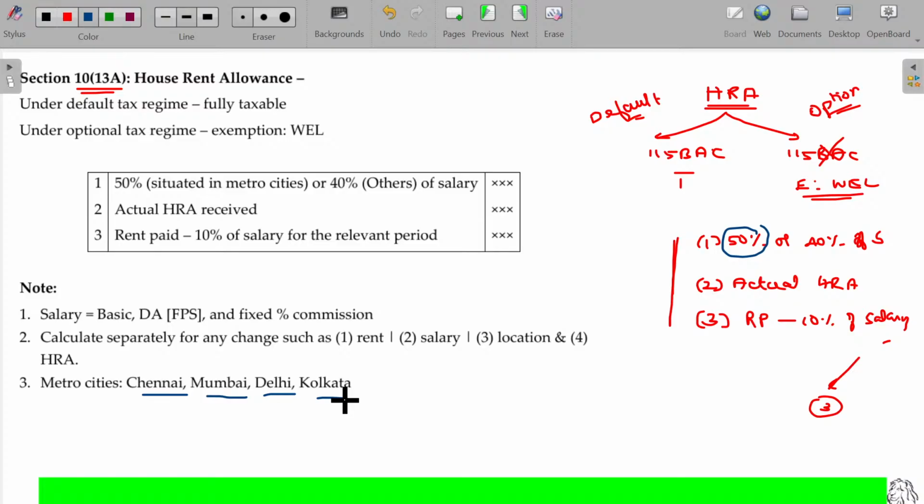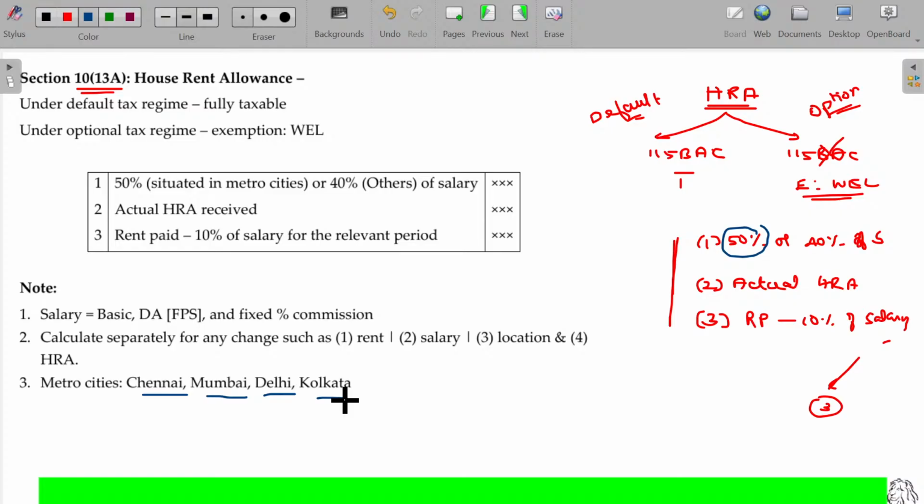50% or 40%: if the house property he occupies is in a metro, then 50% of salary will be taken, else 40%. Where he occupies is the matter. Where he is employed is not a matter. Okay. If he gets the house property rented in Chennai, then 50%. But if he is employed in Chennai and stays in Kanjipuram, then only 40% will be taken.